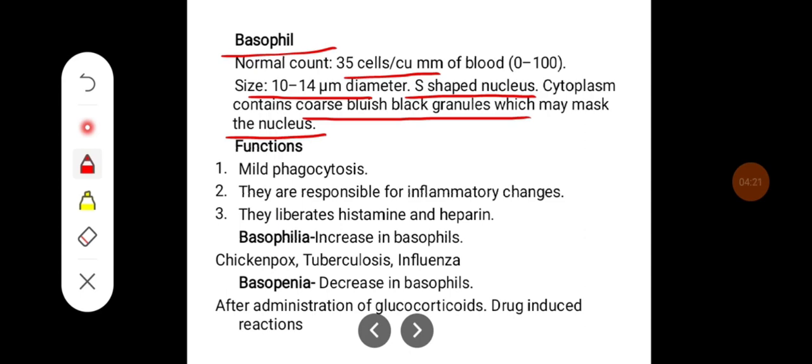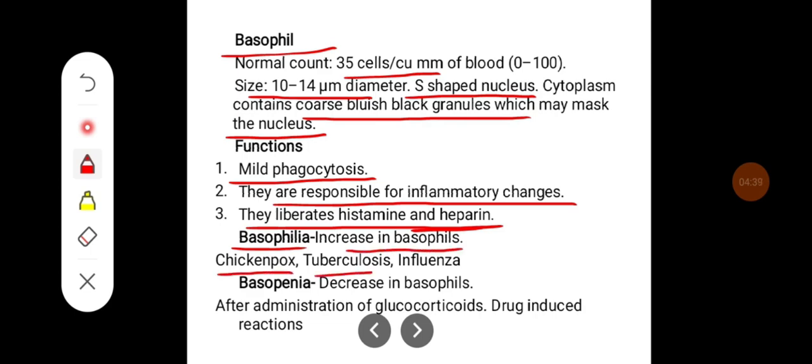Some of the important functions of basophil are: they are mildly phagocytic, they are responsible for inflammatory changes, and they liberate histamine and heparin. Basophilia is a condition where there is an increase in the basophil count, can happen in chickenpox, tuberculosis, and influenza. Basopenia is a condition where there is a decrease in the basophil count. It can happen after the administration of glucocorticoids, and it can happen during drug-induced reactions.